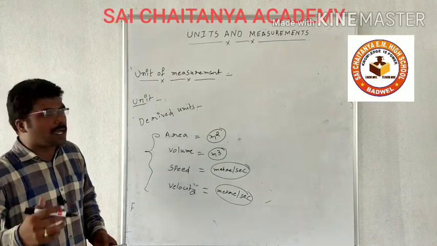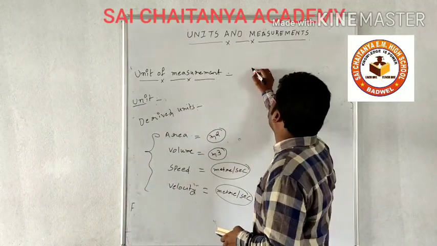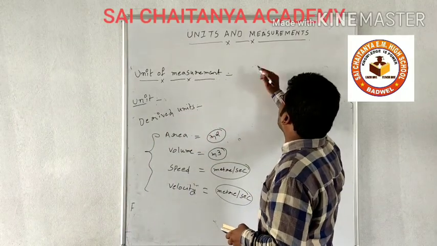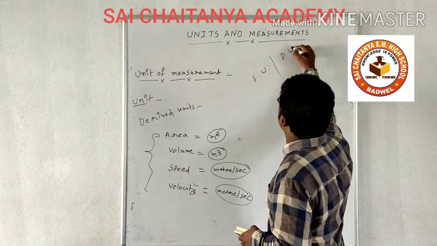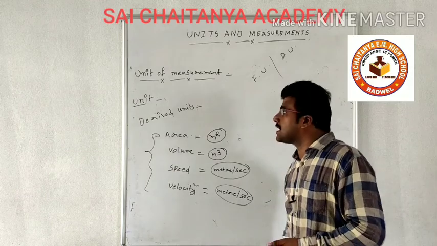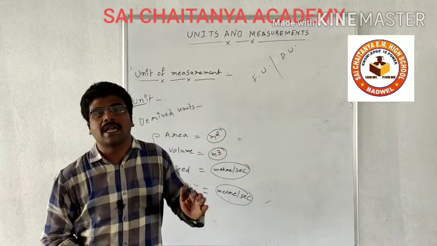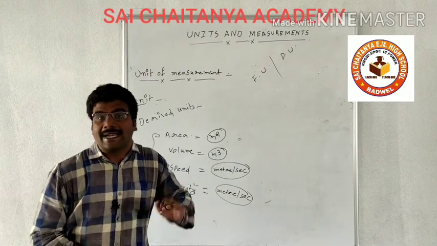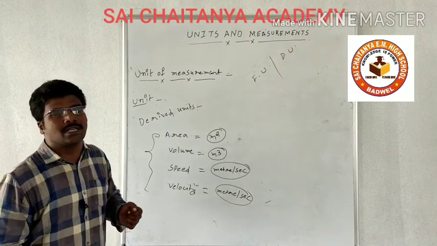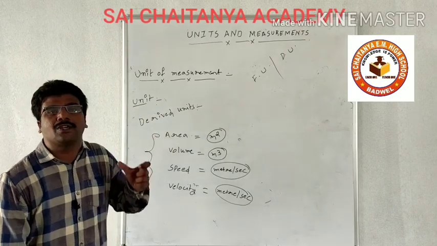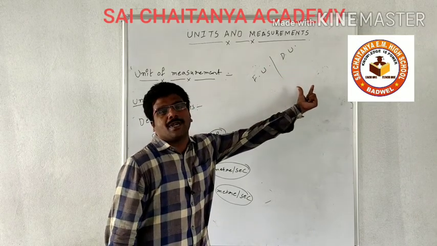So, we come across two types of units, that is fundamental units and the second one is derived units. We can say that a unit is a standard reference to measure any physical quantity directly or indirectly. Units are classified into two types, fundamental unit and derived unit.